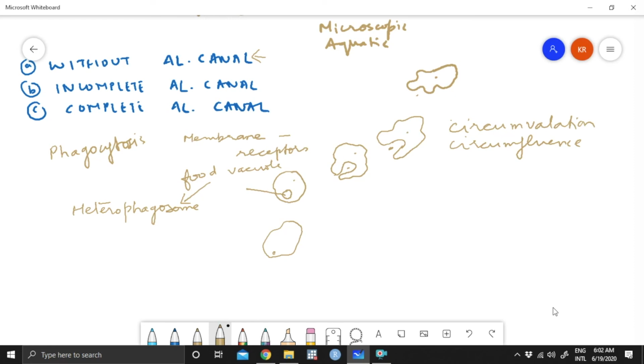Okay. So the molecules are very small, and this is how it is able to feed. And remember that we are giving this as an example of animals without alimentary canal. So this is the first topic. What we have done over here: introduction to nutrition, types of nutrition, and because this topic is small, I have dealt with the example of amoeba as a kind of organism without alimentary canal in this topic itself. So that is what is about amoeba.